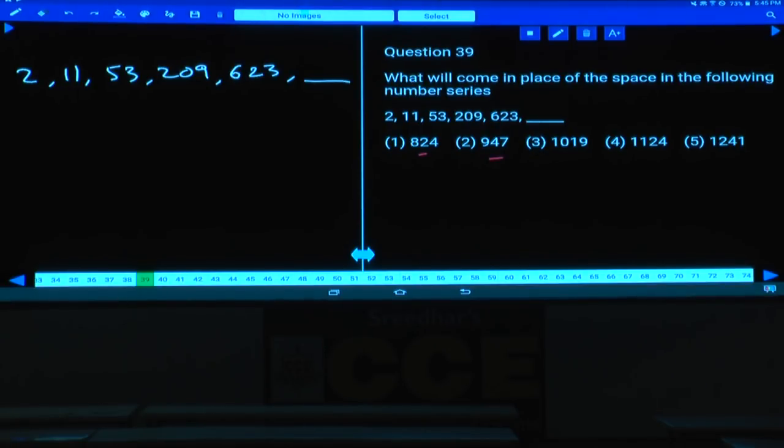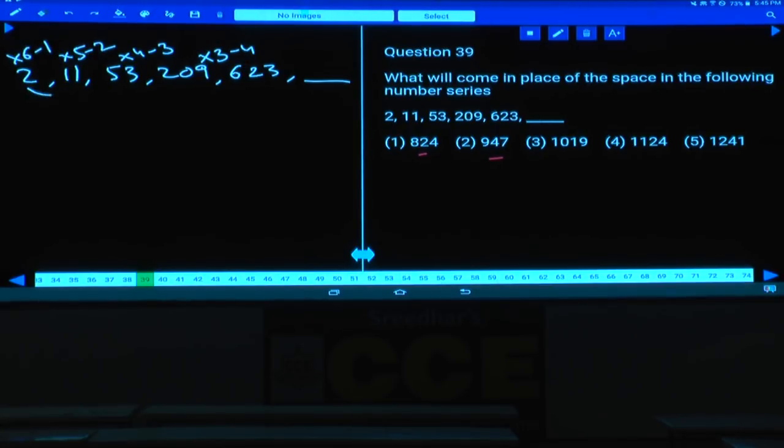200 and 600 will be into 3. 200 into 3 is 600, and 9 into 3 is 27, hence minus 4. Into 3 minus 4. Here 53 and 209: 53 into 4, 212, minus 3, 209. Then into 3 into 4, this is into 5, 55 minus 2. And this must be into 6 minus 1.